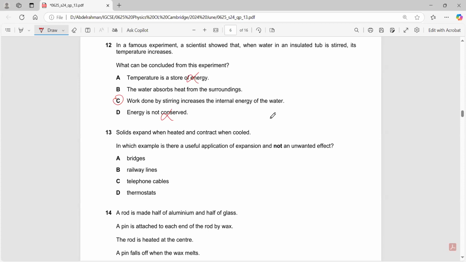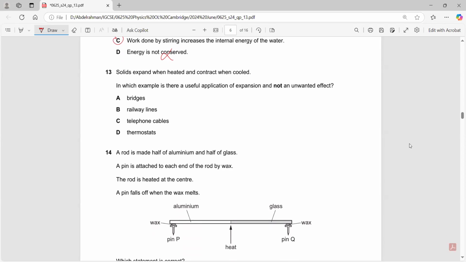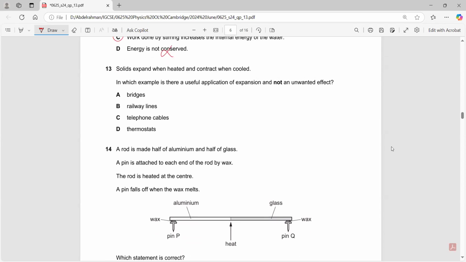Solids expand. In which example is there a useful application of expansion and not an unwanted effect? Bridges, no, this is an unwanted effect. Railway, also an unwanted effect. Telephone cables, also an unwanted effect. The thermostats or the thermometers could be considered wanted. We actually use the expansion of the liquid inside the thermometers.